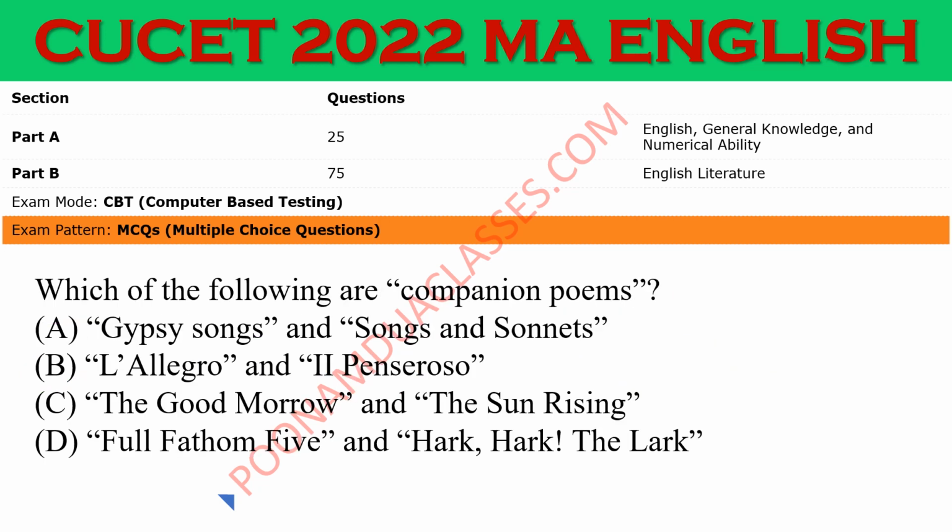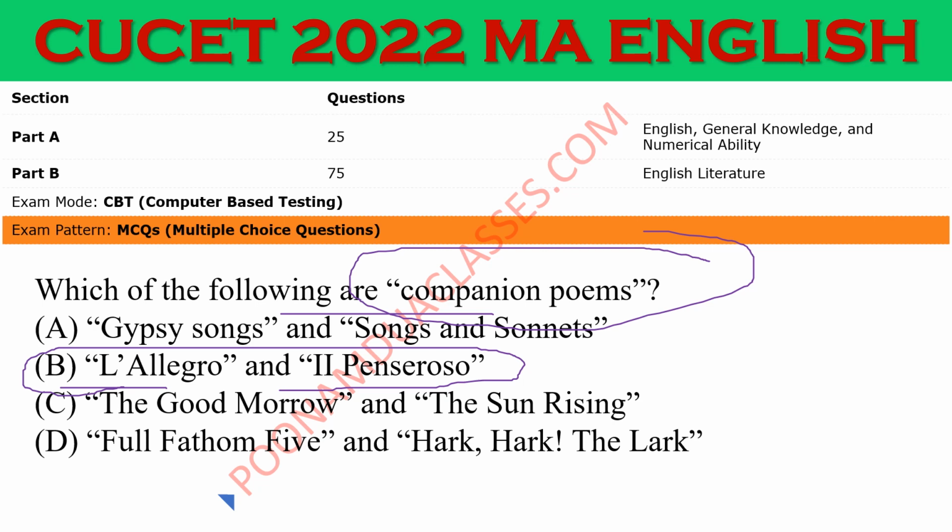Next question, which of the following are companion poems or twin poems? The correct answer is the very famous L'Allegro and Il Penseroso by John Milton, very famous writer of his era who went blind at a very tender age of 44. John Milton, who has written Paradise Lost as well. So you should be knowing about these two twin poems, L'Allegro and Il Penseroso. These are also called companion poems.